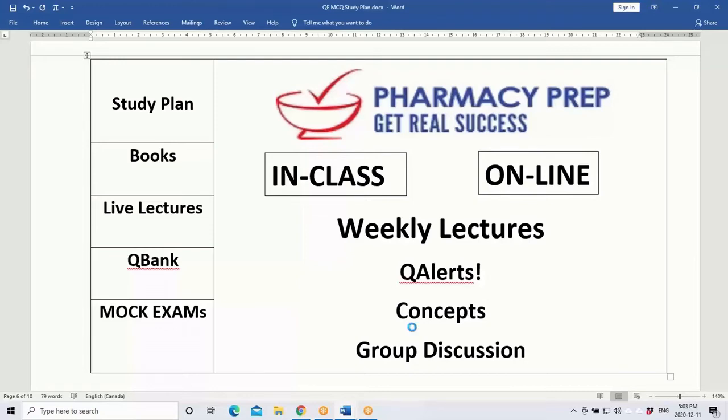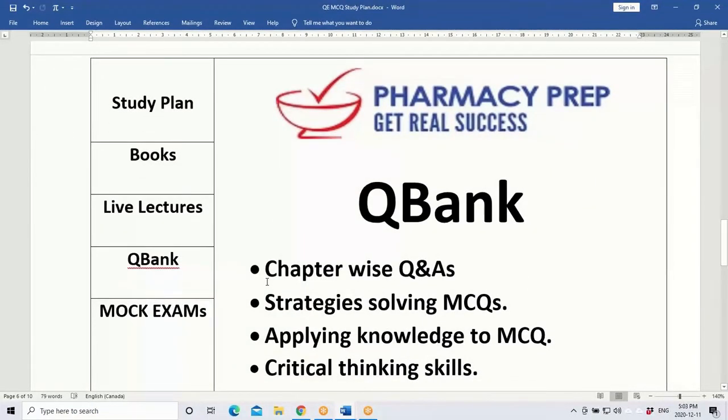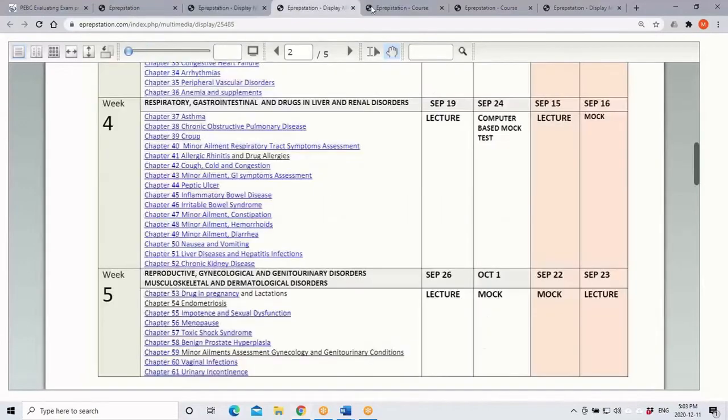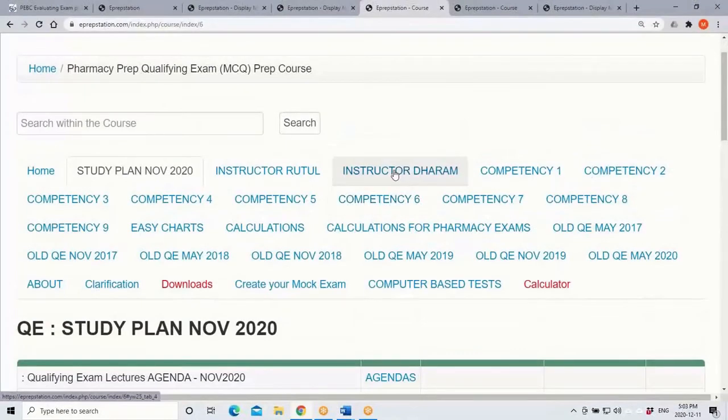Great. So by this time I have explained what a study plan includes, what kind of books we provide and what live lecture means. Next I have to discuss more about the QBank, which is a question bank. So let's talk more about the QBank or question bank. As the name itself tells you, question bank means this is all about the questions and answers. So we also provide you online access to our question bank, so that students can access those questions online from home and also practice them.